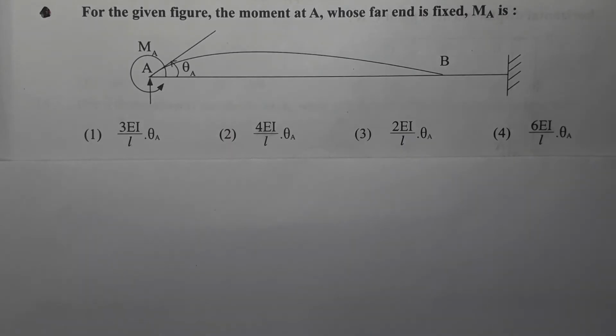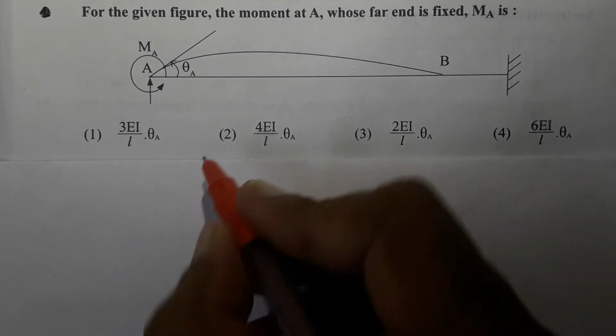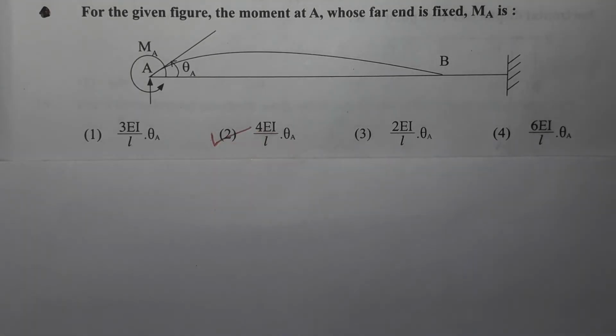Next question, for the given figure, the moment at A whose far end is fixed, MA is. Now we know that in such case, when the far end is fixed, the moment required to produce an angular displacement theta A at the near end is given as 4 EI upon L into theta A. Option 2 is the correct option.